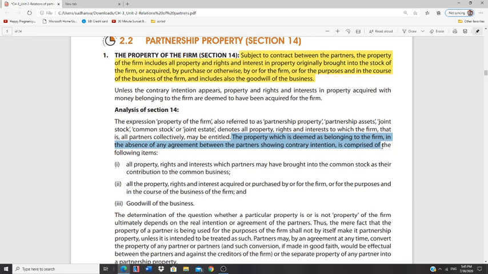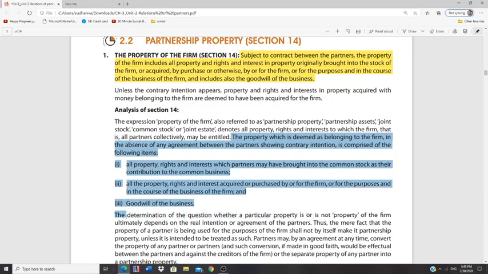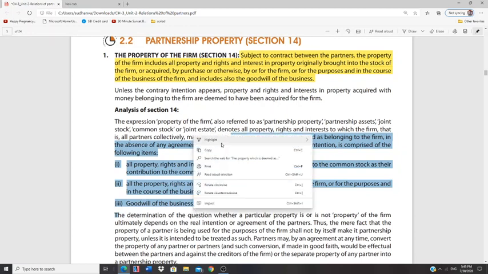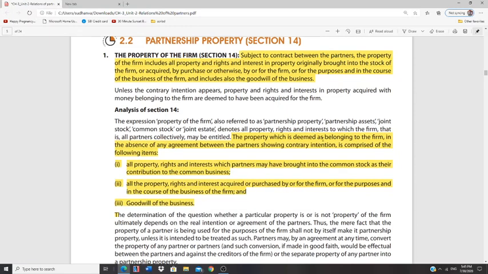In that case, please go through these 3 points thoroughly. They are very much important. So what are they? First and foremost, all property, rights, and interest which partners may have brought into the common stock as their contribution for common business. All the partners come together and pool in some assets. Here stock means pooling in some assets as their contribution for common business. That is called partnership property.